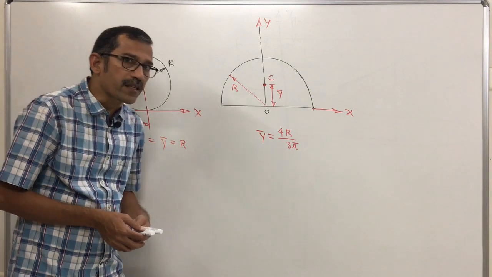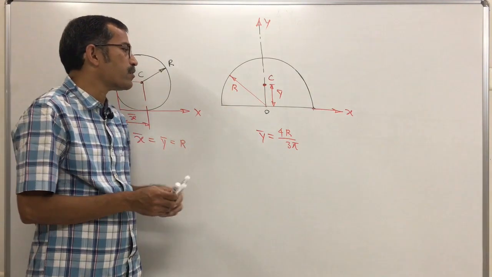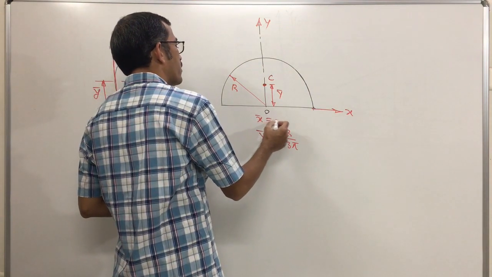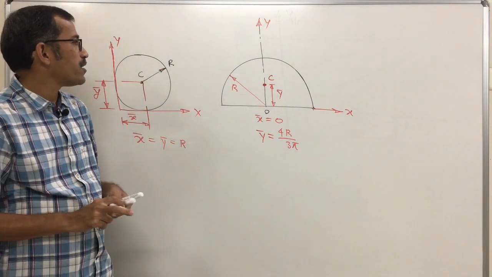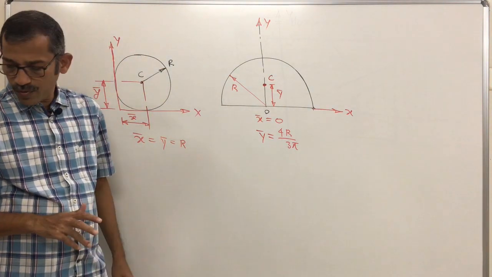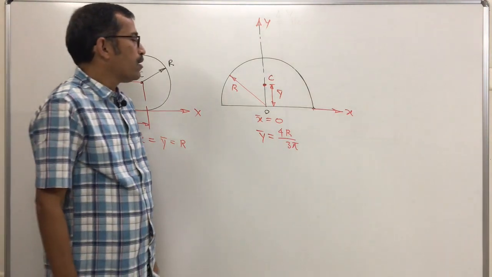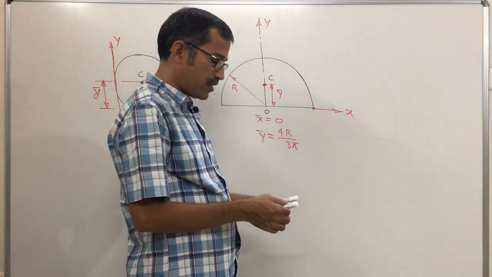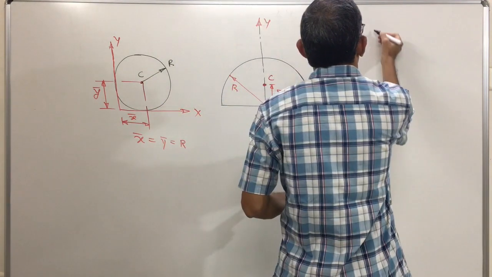What is the value of x bar? The centroid is located on the y-axis. What is the distance of the centroid from the y-axis? 0. So x bar is 0. So for semicircular lamina, the centroid is located on its axis of symmetry and from the diameter at a distance of 4r upon 3 pi. One more component I will represent here.